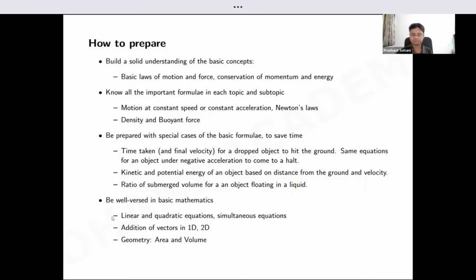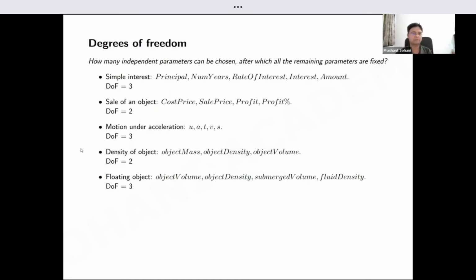We are going to start solving the questions soon, but before that, I just want to quickly talk about this topic called degrees of freedom. This is a somewhat advanced topic in the sense that typically you study it properly in higher mathematics, maybe after 12th standard. But I feel that this is an important topic where at least knowing the basic idea will be very useful for all of us. So let me explain what this means.